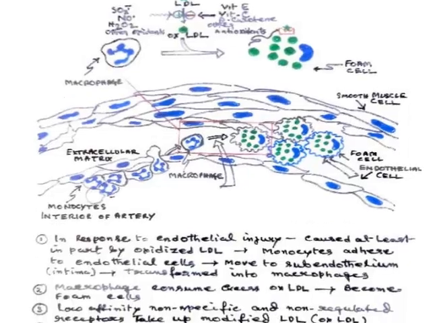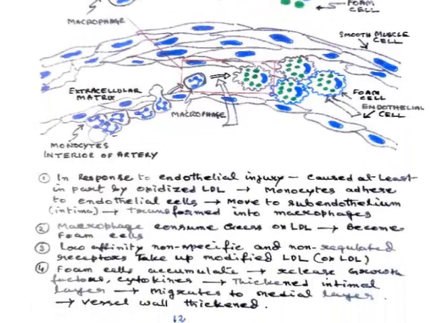So the initial stage, where these macrophages are deposited inside the endothelium, causes atherosclerosis, and this atherosclerosis ultimately stabilizes and gives rise to narrowing of the blood vessels, causing ischemia.